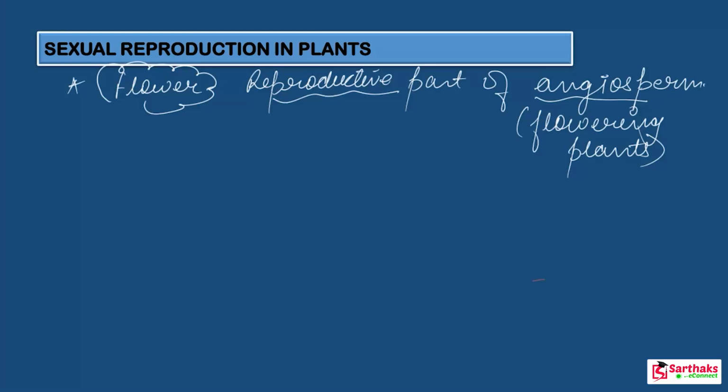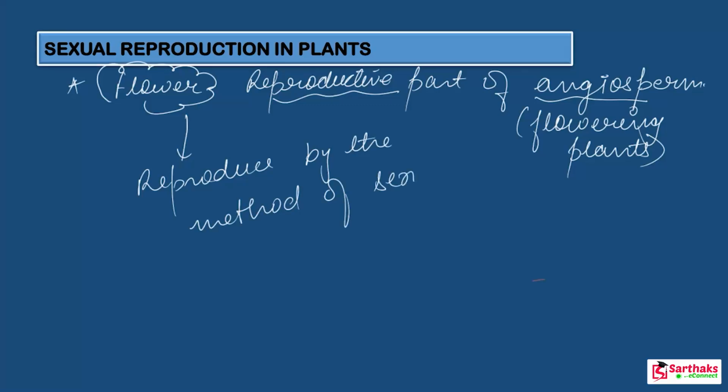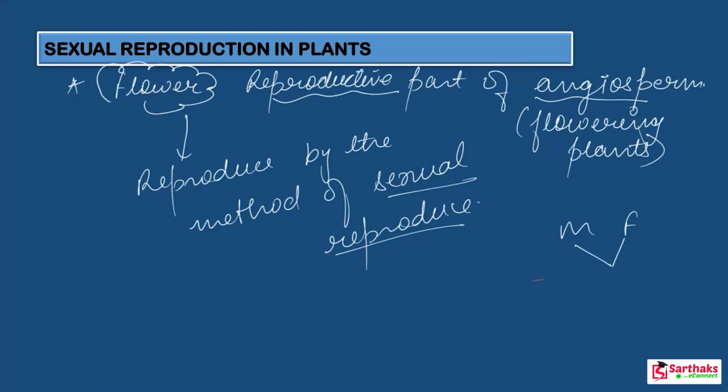Clear? And how do the flowering plants reproduce? They reproduce by the method of sexual reproduction. Got it? It means there is involvement of two parents, male and female. Both of these give their gametes, and after that their gametes fuse together, then they form a zygote, and further this zygote develops into a new organism.